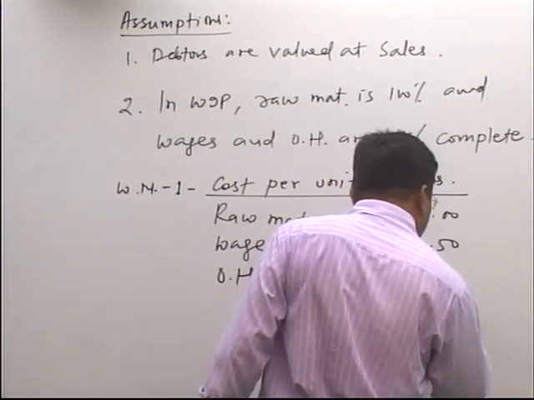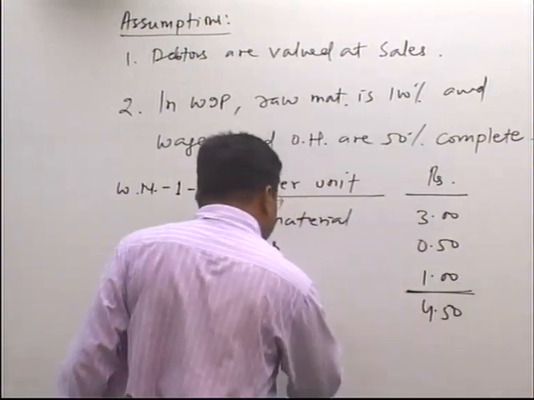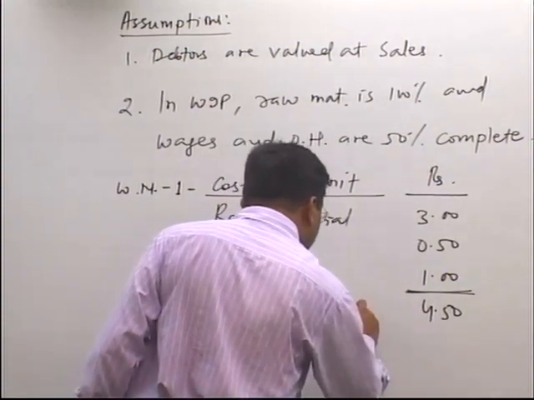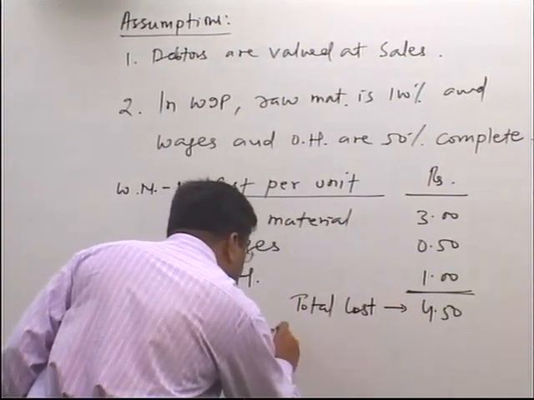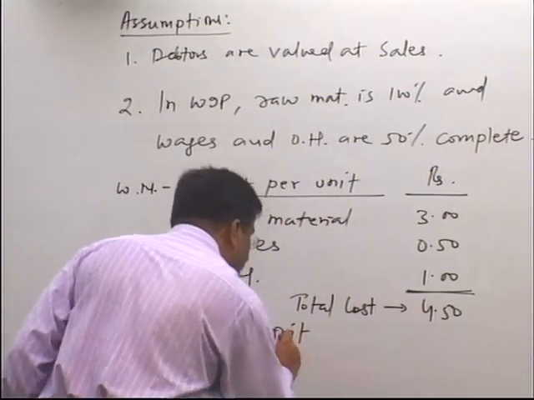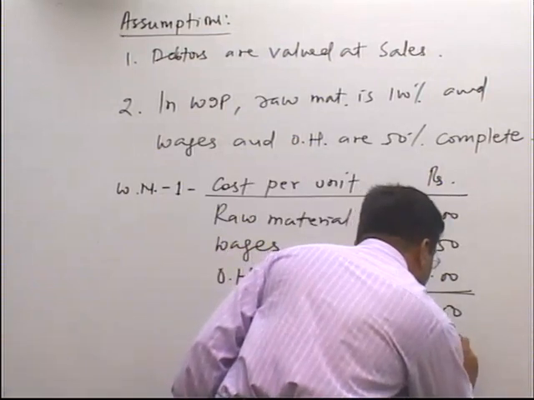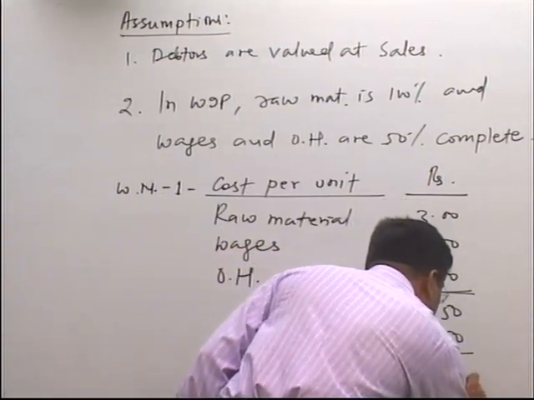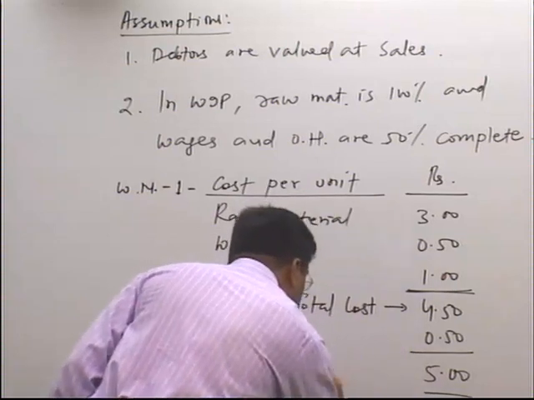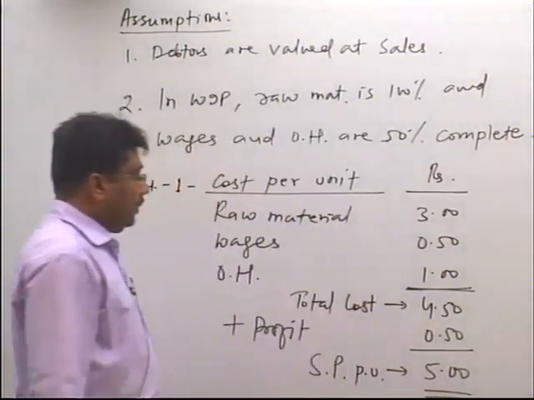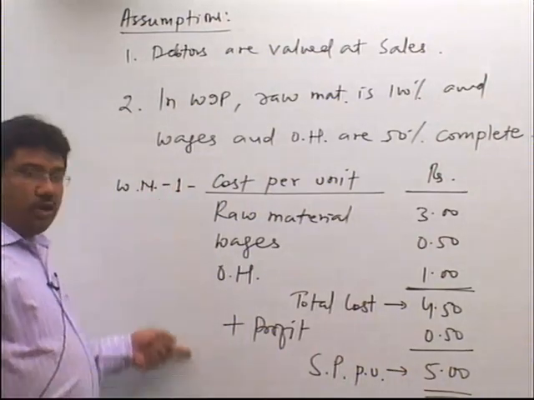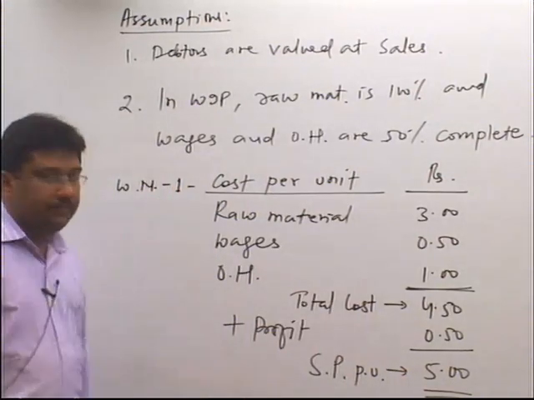So, the total cost comes to 4 rupees and 50 paise plus profit of 50 paise. So, the selling price comes to 5 rupees. And on the basis of this cost per unit, we will do the sum.